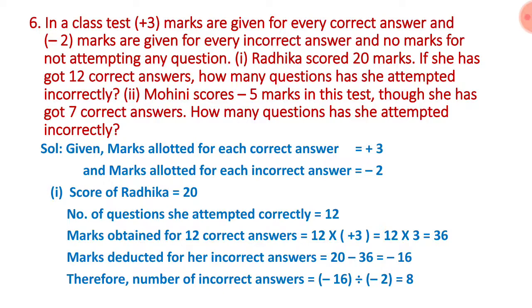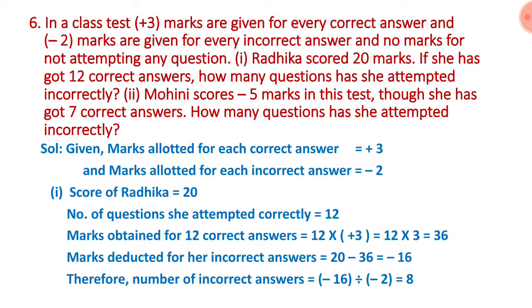Therefore, number of incorrect answers is equal to minus 16 divided by minus 2. Just now you got minus 16, children, divided by minus 2. For each question 2 marks we have to deduct, is it? We are going to divide these two. Minus 16 divided by minus 2 is equal to 8.